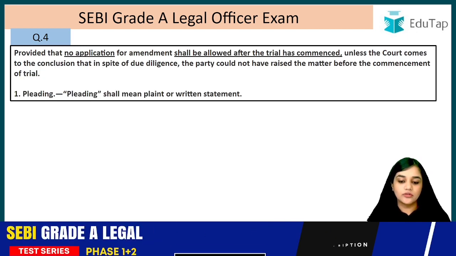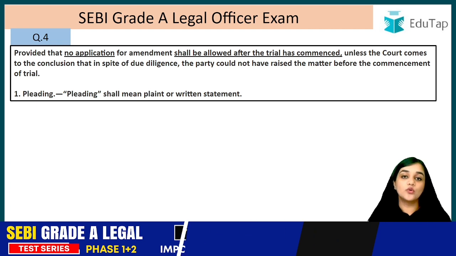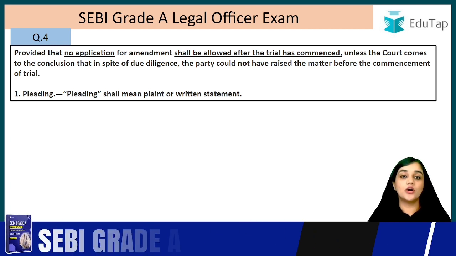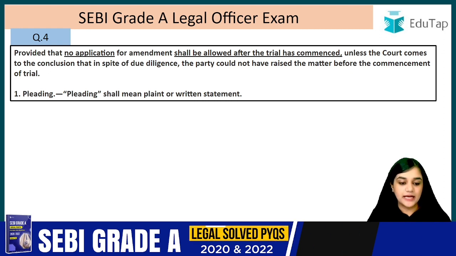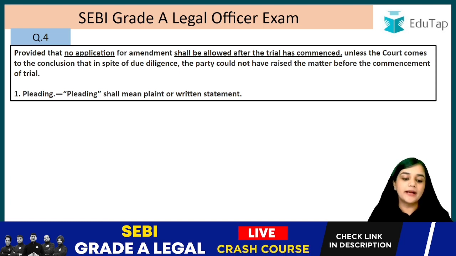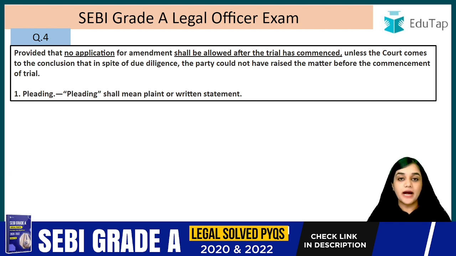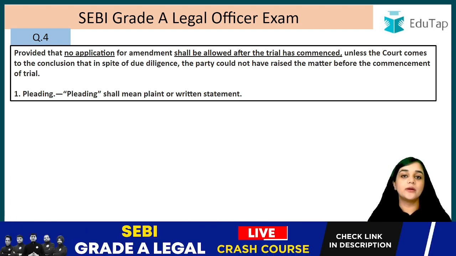Provided that no application for the amendment shall be allowed after the trial has commenced. But it shall not be allowed once the trial has commenced, right? It can be allowed when the proceeding is going on, but it cannot be allowed when the trial is going on, right? So provided that no application for amendment shall be allowed after the trial has commenced, unless the court comes to the conclusion that in spite of due diligence, the party could not have raised the matter before the commencement of trial. But if the court thinks that the parties could not have raised this question when the proceedings were going on, when the trial commenced, then in that case, the court can allow the amendment at a later stage as well, right?